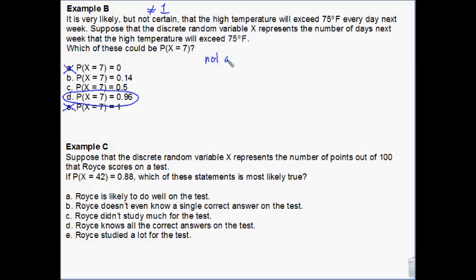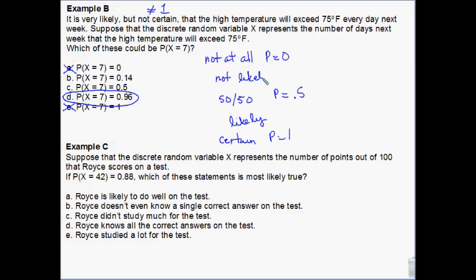So, not at all. Probability is 0. Definitely. I can't spell definitely. Certain. Probability is 1. 50-50. Probability is 0.5. In here we have various stages of likely, and in here we have various stages of not likely.